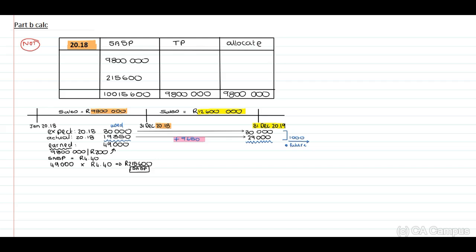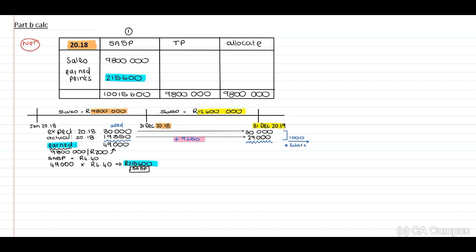Now, remember, if we need to allocate our transaction price, we always have to obtain our standalone selling price. They've indicated to us that the sales for 20.18 were the 9.8 million. You'll remember this. We have determined that the standalone selling price in terms of the earned points, important guys, this is our earned points, is the 215,600, right?